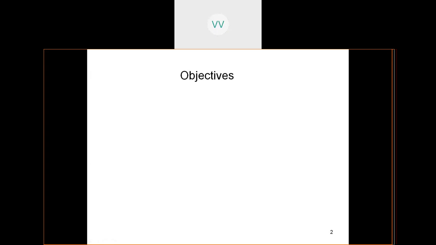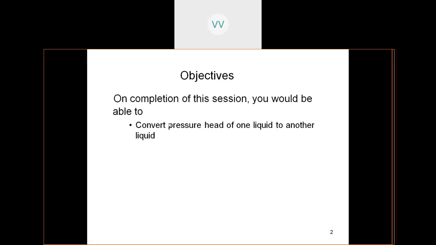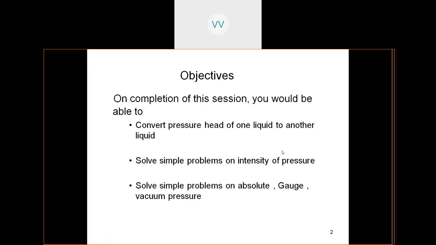So the objectives of the class are going to be: on the completion of this topic, you would be able to convert pressure head of one liquid to another liquid. Then the second thing you will be able to do is solve simple problems on intensity of pressure and solve simple problems on absolute, gauge and vacuum pressures.